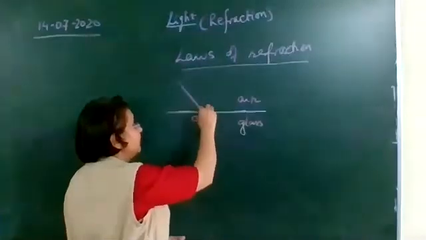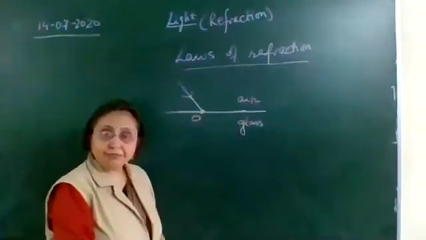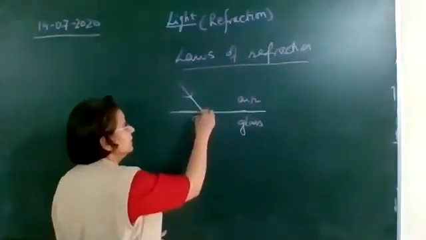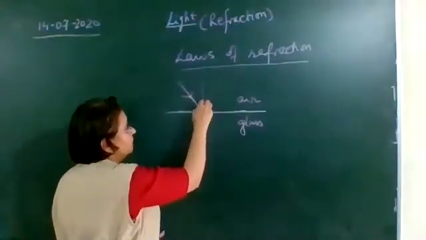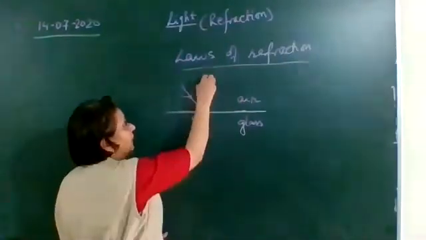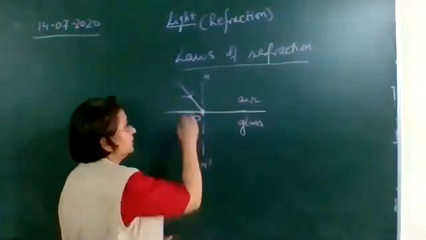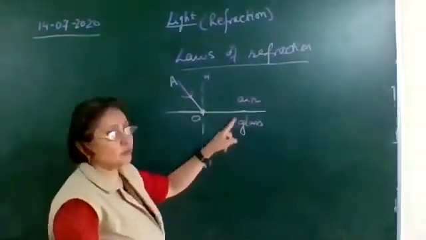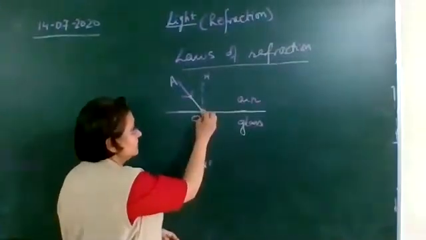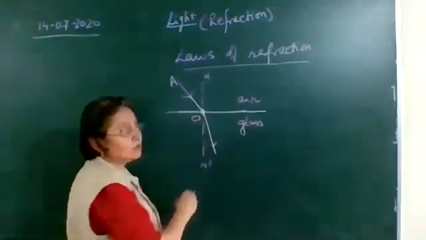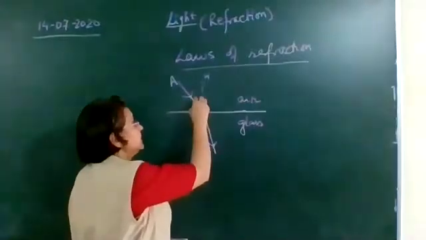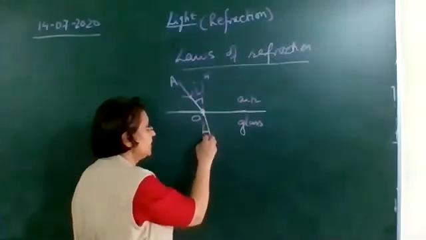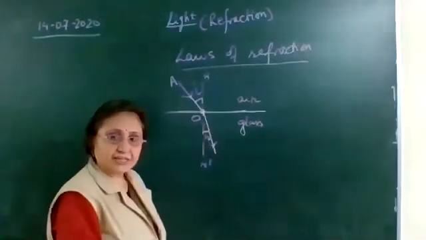Now a ray of light which is oblique, meaning at an angle, is falling on this interface. Here we draw a normal. N dash is the normal. AO is the incident ray. As it is going from rarer to denser medium, which side will it bend? It will bend towards the normal. And this angle we call the angle of incidence, and this angle we call the angle of refraction.